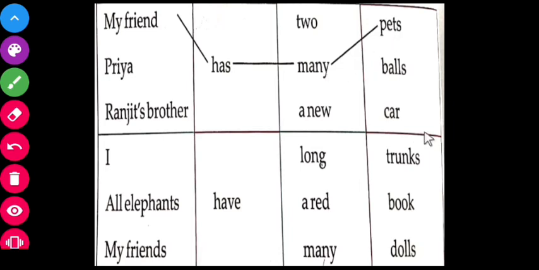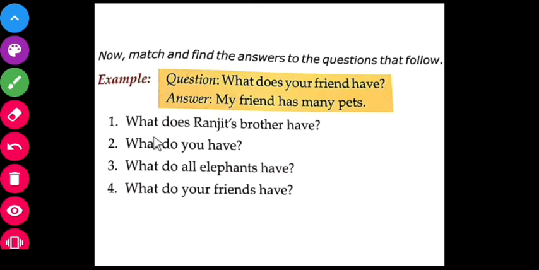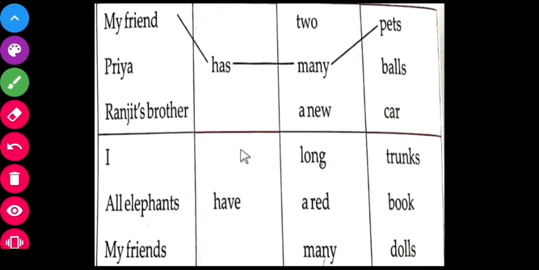Okay. The first question. What does Ranjit's brother have? What does Ranjit's brother have? The answer. Ranjit's brother has a new car. Okay. Ranjit's brother has a new car. Next.